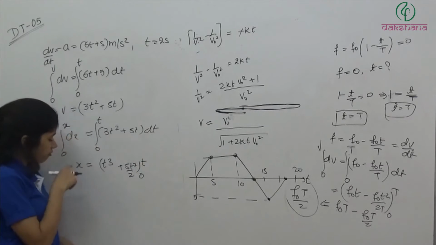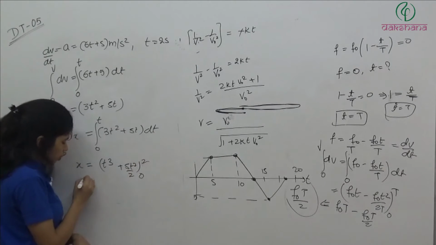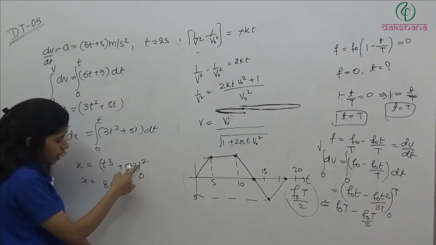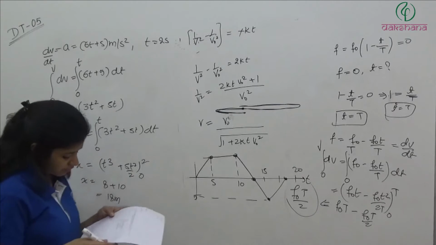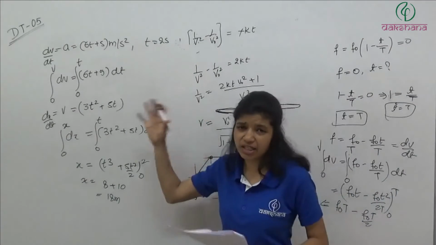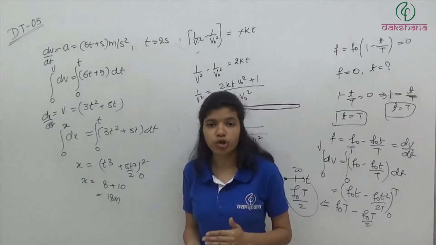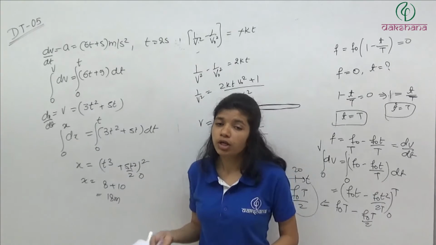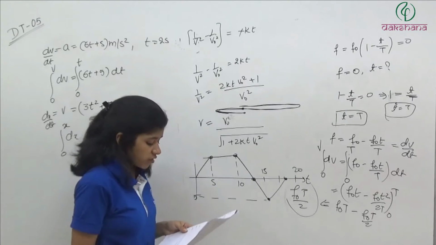Now they are saying find this at t is equal to 2. So here what will we put? t is equal to 2. So x is equal to 2 cube, it is 8, plus 5 into 2 square by 2, which is 10, so it is equal to 18 meter. Clear? Answer will be 18 meter. If you practice a little, slowly it will come to you. And when you are solving your practice sheet, please solve it like a test paper. Do it like a test paper, only then you will be able to do it easily in the test paper with confidence. So answer will be the second option.